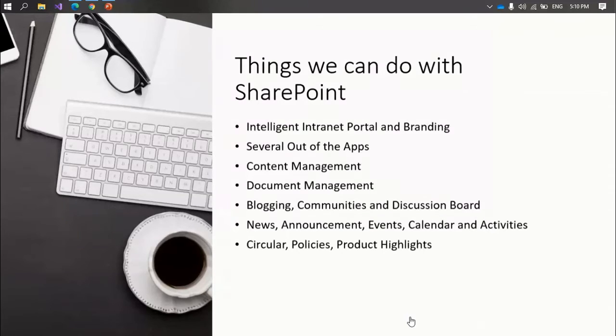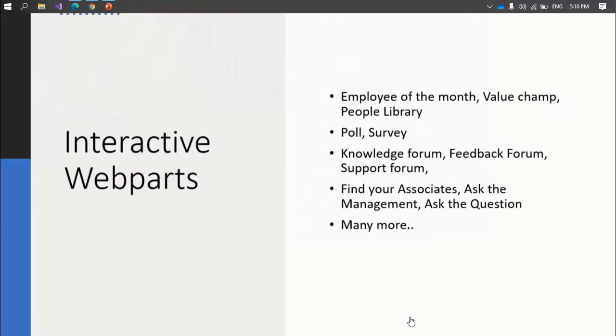Then you can have blogging, community, or a discussion board. You can add news, announcements, events, and calendar activities in your portals. Circulars, policies, and highlights are other web parts that you can add. Some interactive web parts you can add are employee of the month, value champ, people library, poll, survey, knowledge forum, feedback forum, and support forum. You can manage your support system there, and your associates can ask questions.